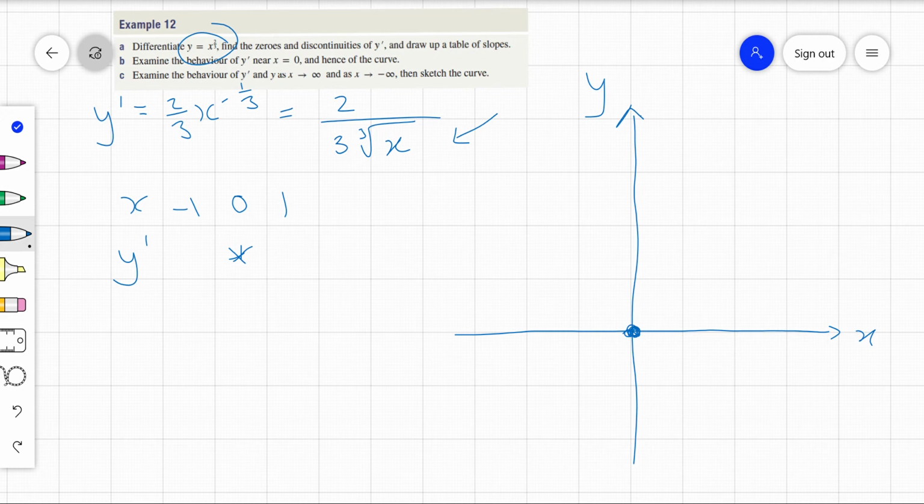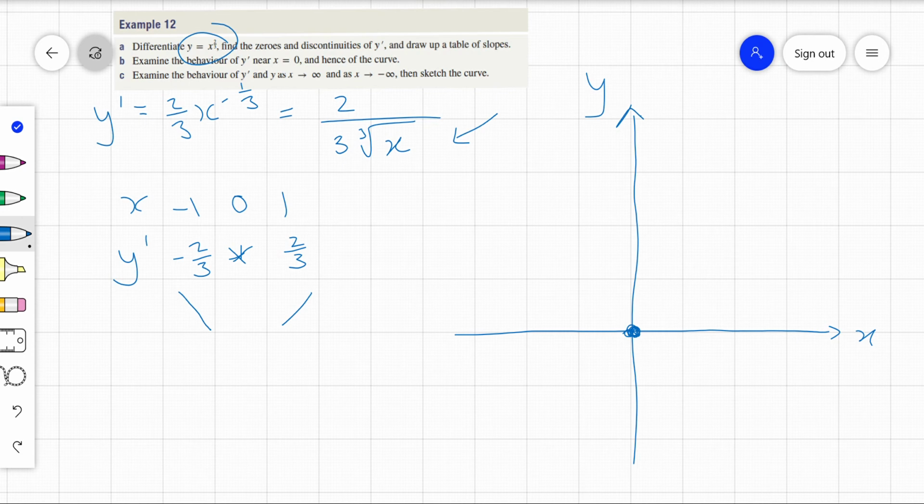It's some sort of critical point. So it's a point of discontinuity for y dash. Let's have a look at negative 1. If I put negative 1 in, I get a negative 2/3. If I put a positive 1 in, I get a positive 2/3. So you can see it's going to be a decreasing slope on this side and an increasing slope on that side, which makes sense because it's an even function.